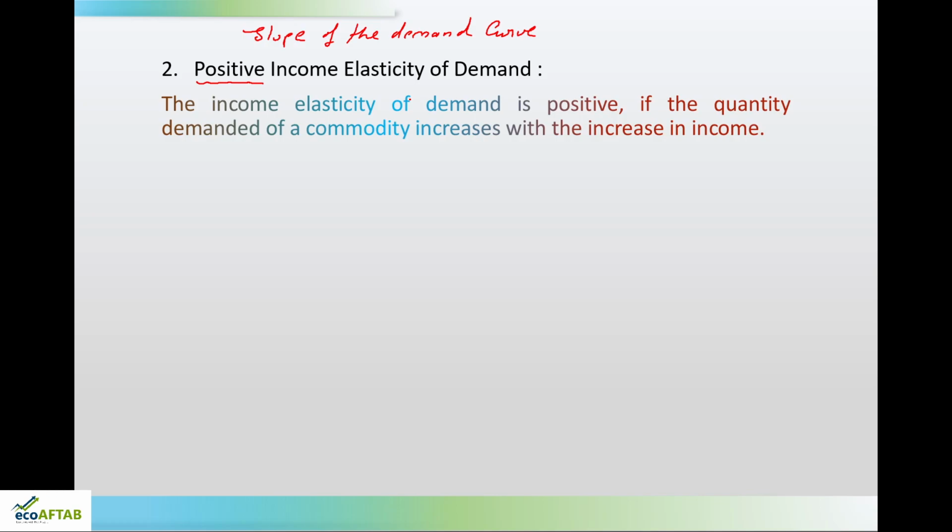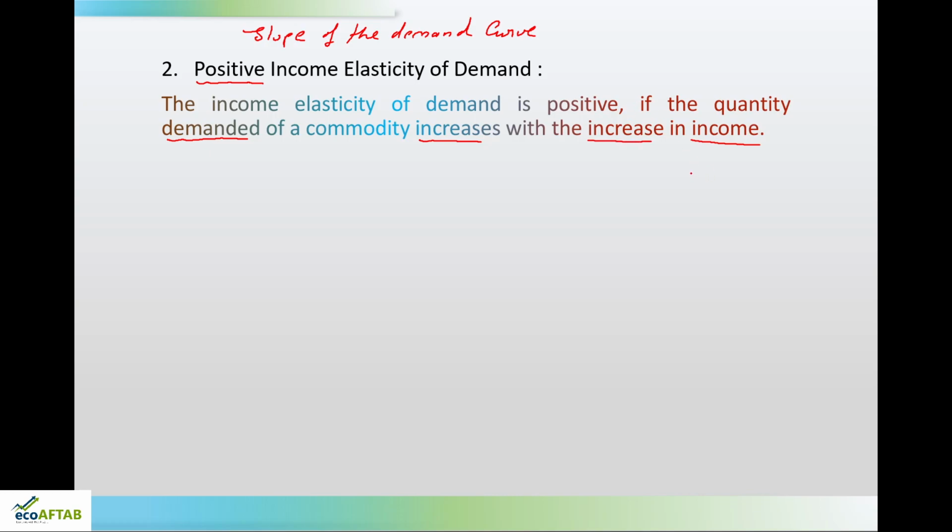Now, you may ask me, what is this slope of the demand curve, or what is this positive income elasticity? Here friends, we are having two variables. One variable is quantity demanded and the other variable is income. And when both the variables are moving in the same direction, so what is happening?